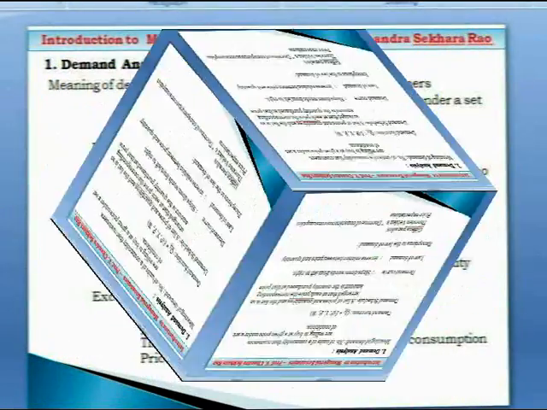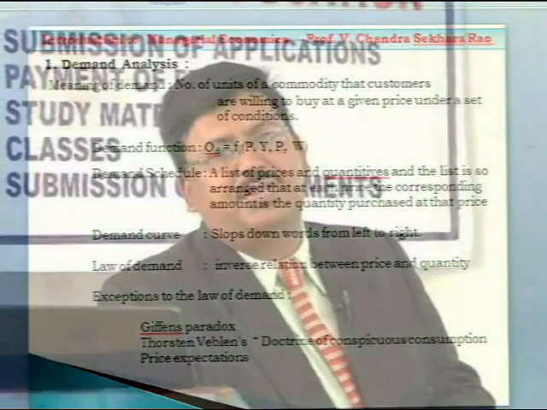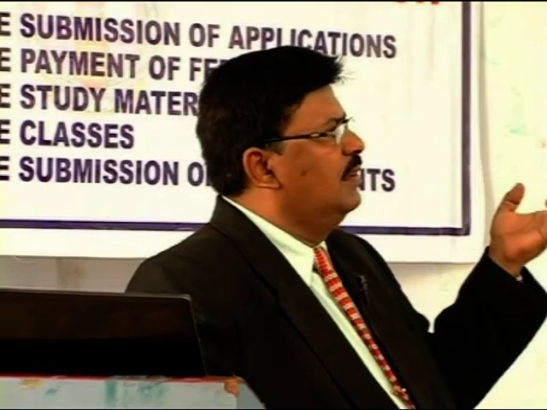Coming to the prices of related goods, two types of commodities. One is called complementary items and substitutes. Substitutes are nothing but the alternatives. They replace the commodity. For example, if the price of a commodity increases, less of it is bought, and people instead of this commodity, its alternative will buy. That means the demand for the alternative will increase. So change in the price of one commodity leads to increase in the demand for the alternative or substitute commodity.